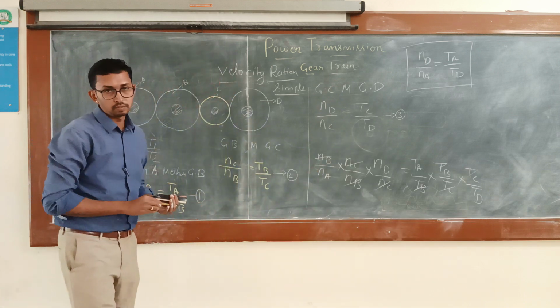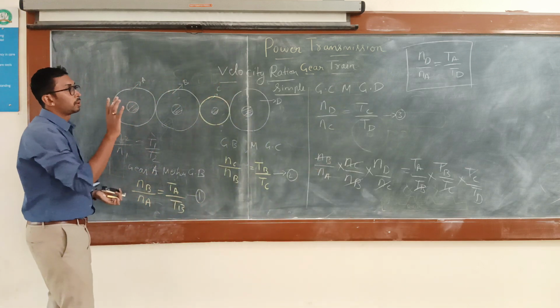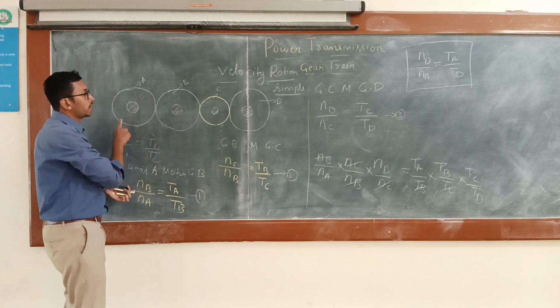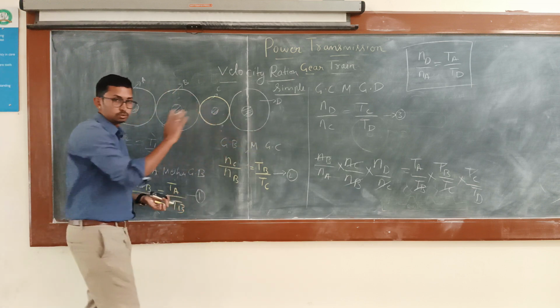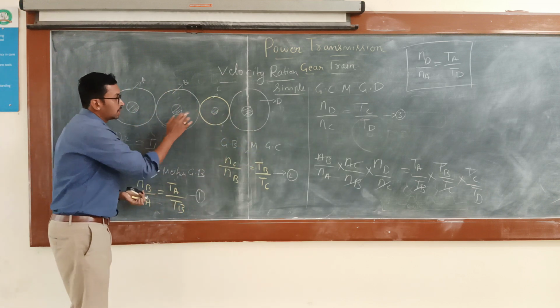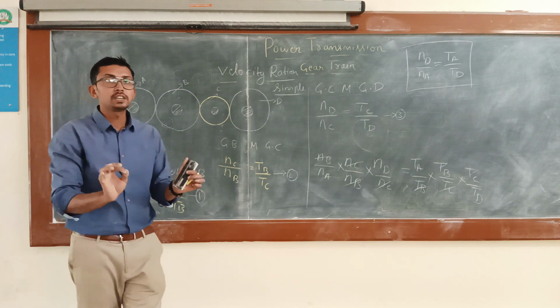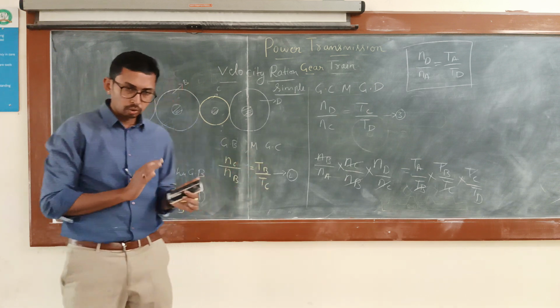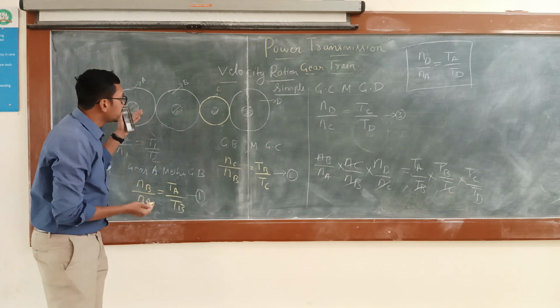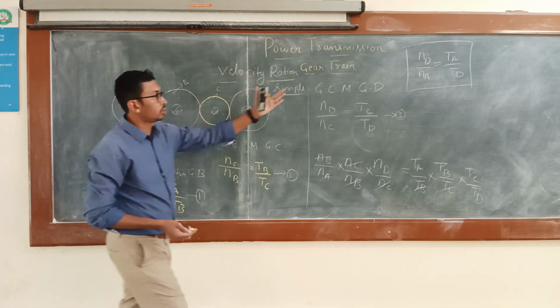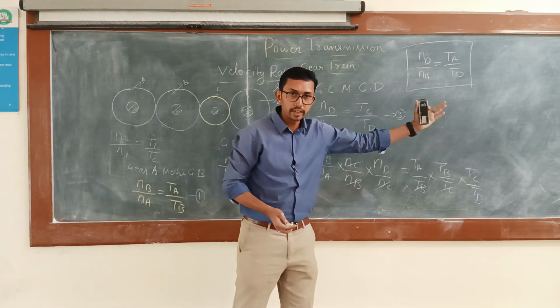So what is the meaning of this? See, here the power is being transmitted from gear A to gear D or vice versa. So here gear B and gear C act as intermediate gears. Okay. So here intermediate gears have no effect on the velocity ratio. Why?